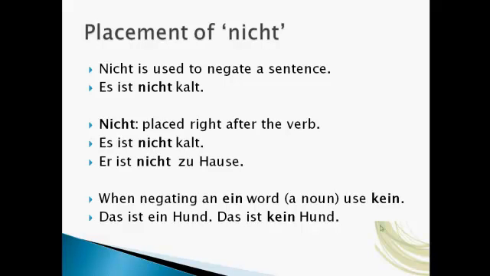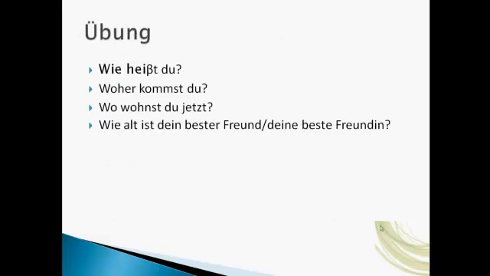And when you negate an ein word, you use kein. So you say, das ist ein Hund. That is a dog. Das ist kein Hund. That isn't a dog. So that's more common to say that way. Das ist, that is, kein Hund.